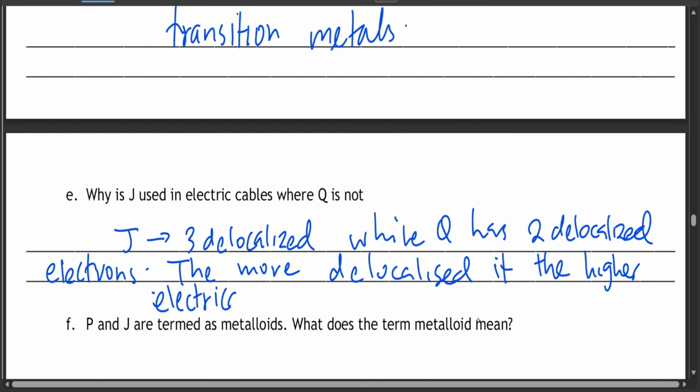It means that J conducts electricity faster because it has more delocalized electrons. While Q has 2 delocalized electrons, the more delocalized it is, the higher the electrical conductivity. So J conducts more electricity than Q.